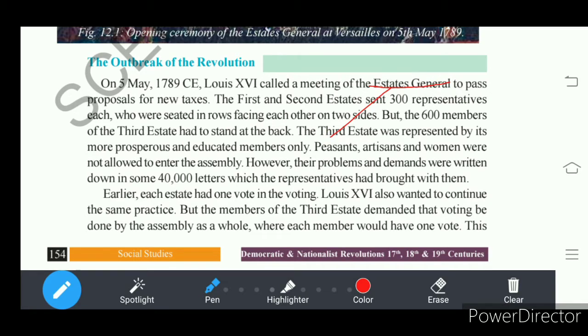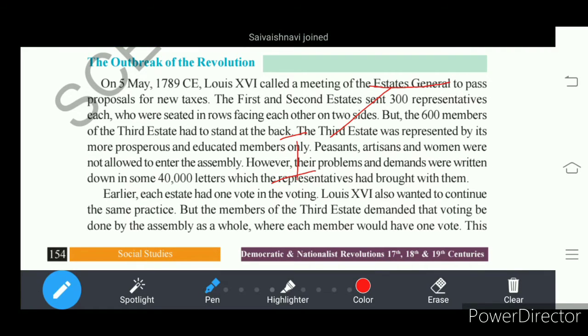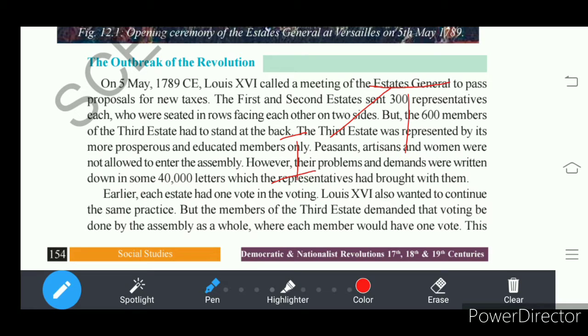It's a parliament that had representatives from the first estate, the second estate, and also the third estate.